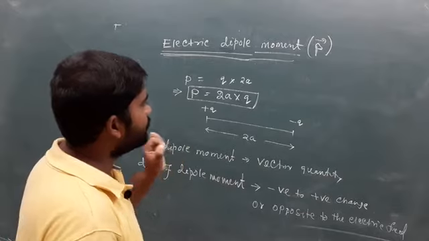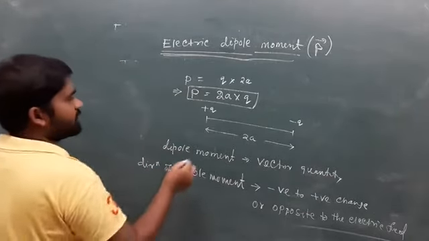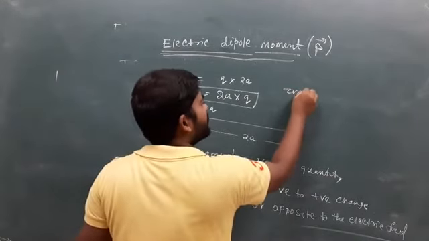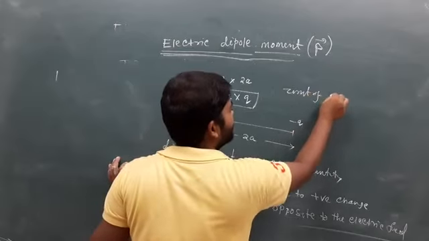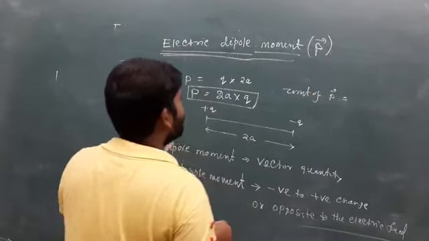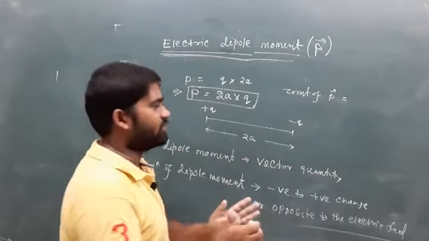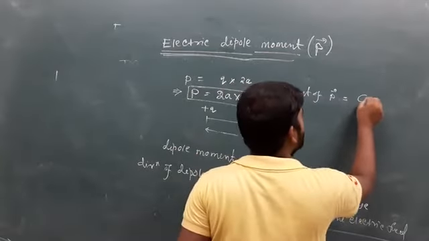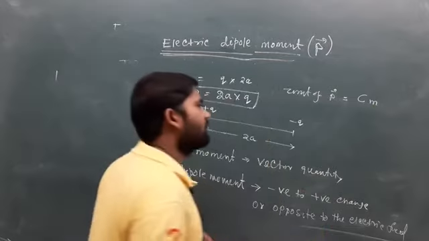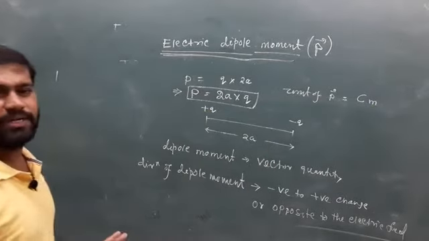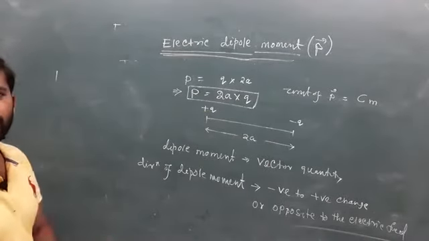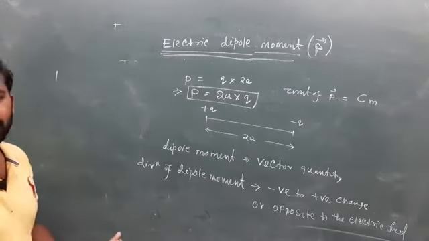So, what is the unit of dipole moment? The unit of P vector: it is 2a times q, where 2a is the distance and q is the charge. So the unit of dipole moment is coulomb meter. Understand?